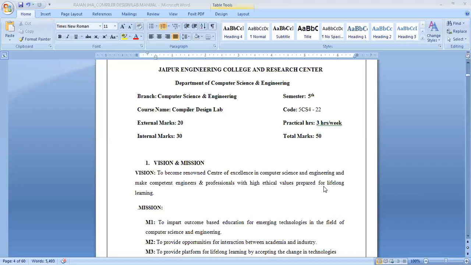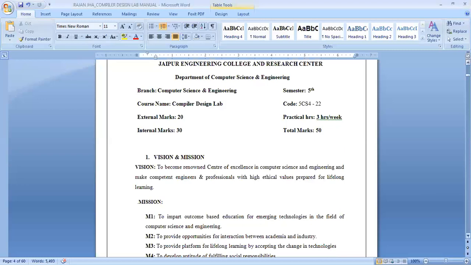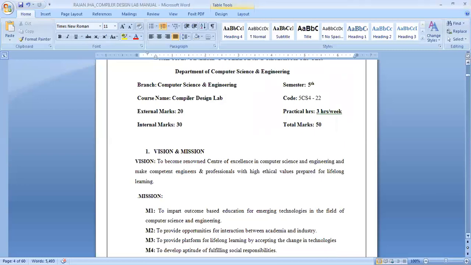Now come to the vision and mission of the Computer Science and Engineering department. Vision is to become a renowned center of excellence in computer science and engineering and make competent engineers and professionals with high ethical values prepared for lifelong learning.